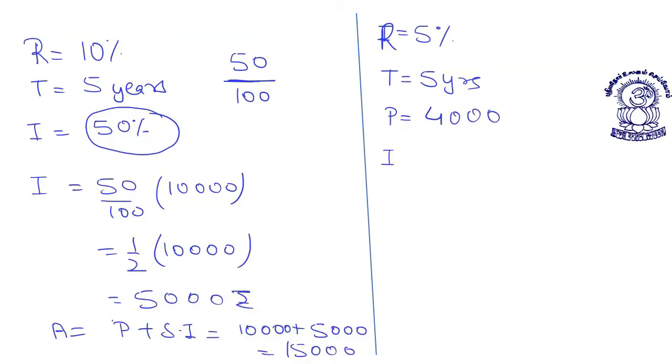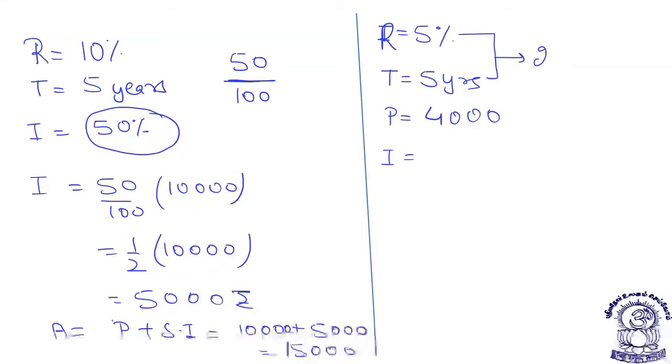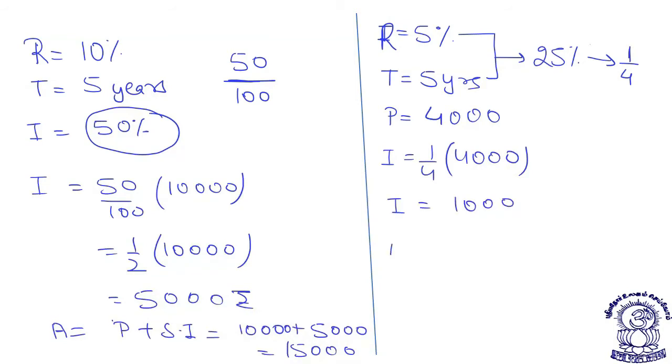Then what will be the interest? How will I calculate? I will directly say 5% for 5 years means 25%. 25% means 25 by 100, that is 1 by 4. So the interest will be 1 by 4 of 4,000, which is equal to 1,000 rupees, and my amount will be principal plus interest, that comes out to be 5,000 rupees. And I'm very sure all of you can very easily do this.